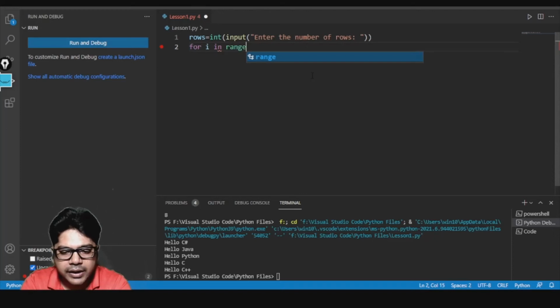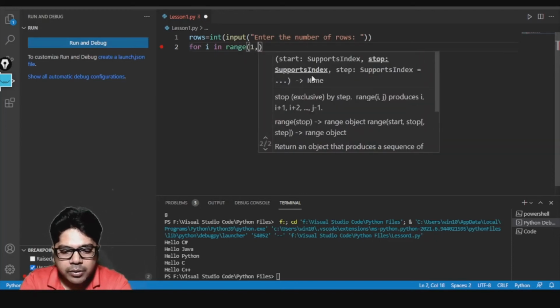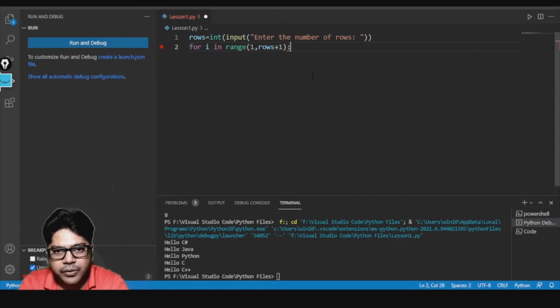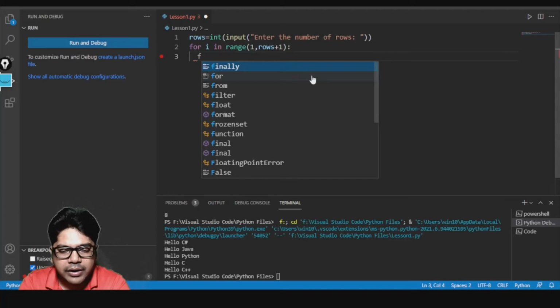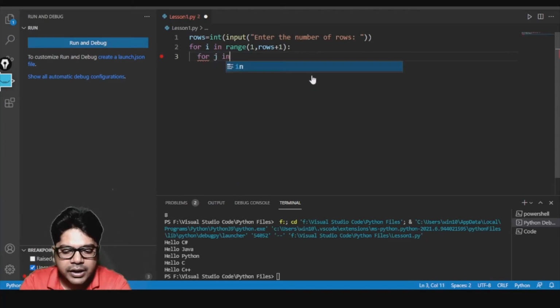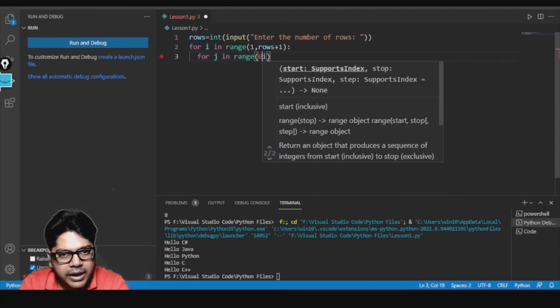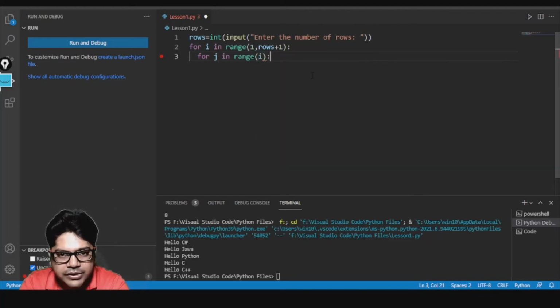Now here I'll write the outer for loop: for i in range(1, rows + 1). So I'm starting from 1 and going till rows plus 1. Now here I will write another for loop, for j in range. If you want you can write 0 comma i, or you can directly write i. That is not going to make much of a difference.